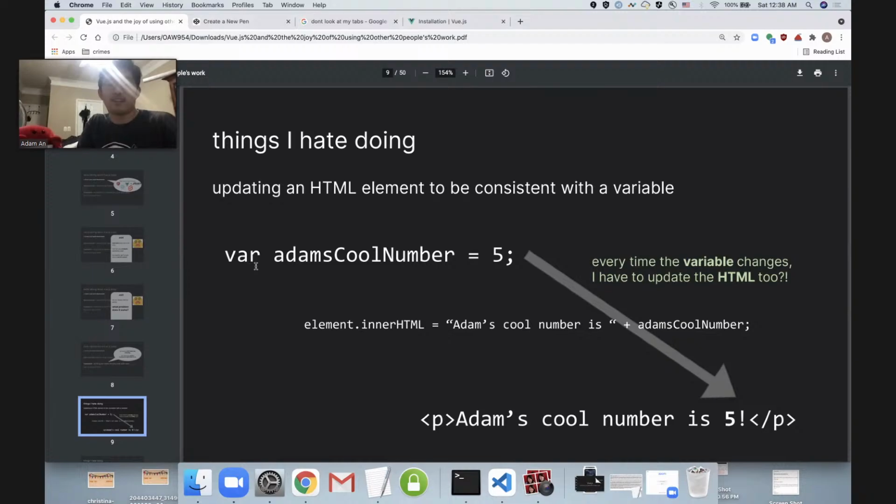So if I've got this variable Adam's cool number and it equals 5, and then I want to display that on the page, it might be fine once, but then anytime I change this variable in my code, I also have to remember to update my HTML on the other side so that it's consistent. And I have to do that every single time I update this variable. Can y'all see how much that might annoy me? Because it really does annoy me.